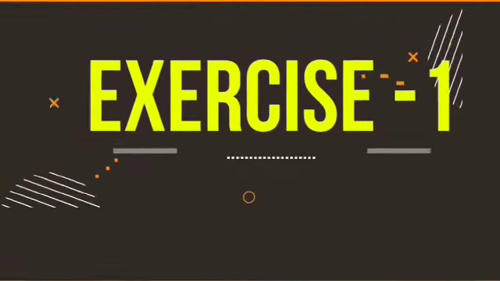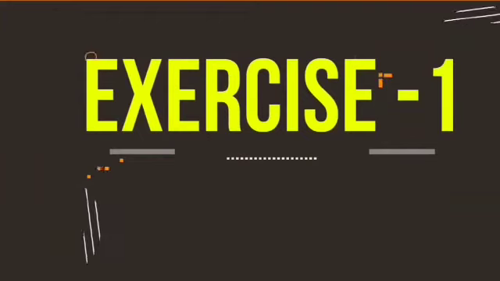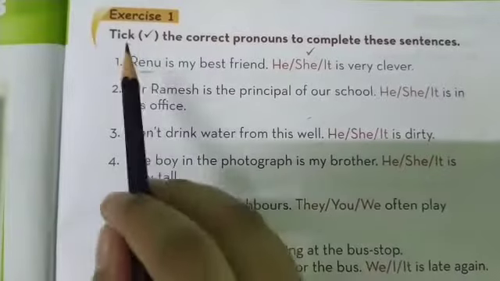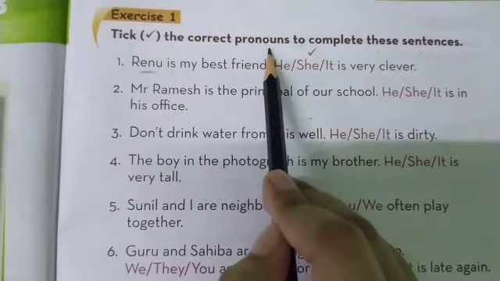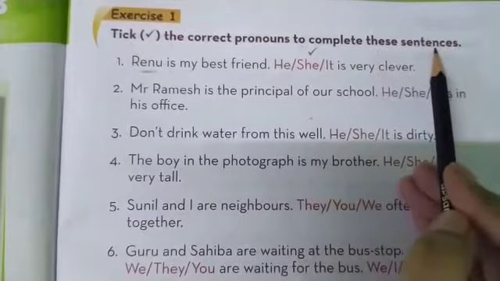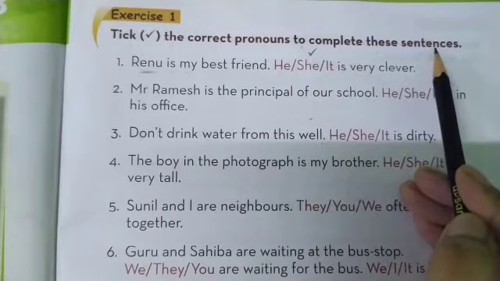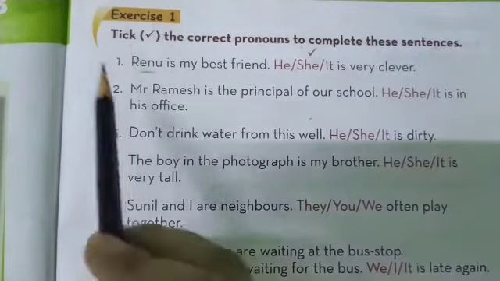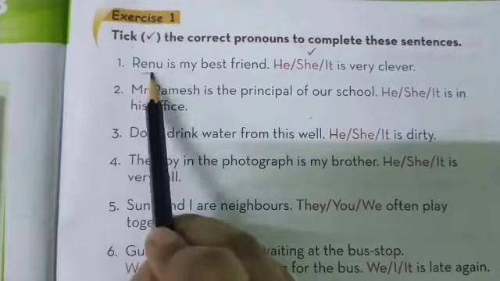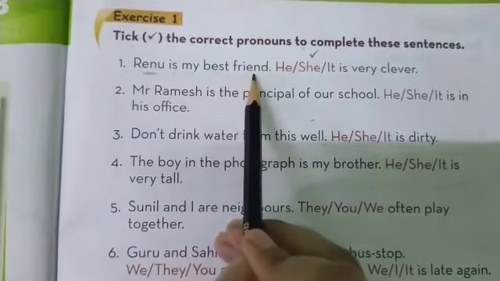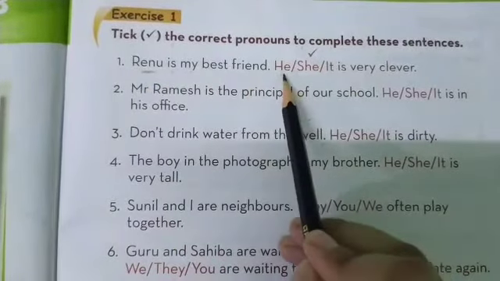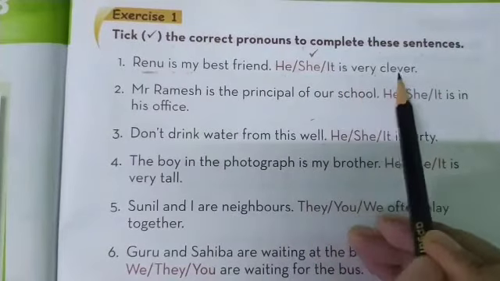Now, let's start with the exercises. So, exercise number 1. Take the correct pronouns to complete these sentences. Children, in these sentences, pronouns are given and you have to take the correct pronoun. Let's see the first one. Number 1, Renu is my best friend. Options: he, she, it. Blank is very clever.